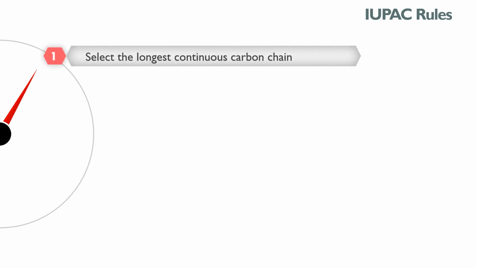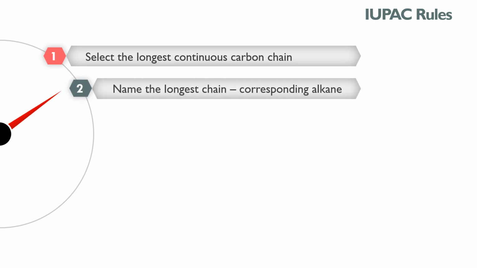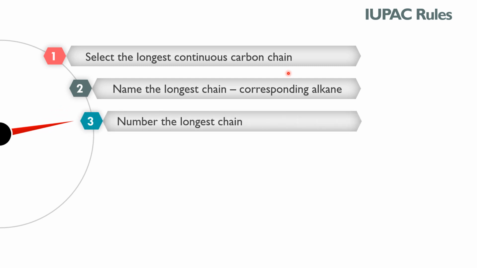So let's see the IUPAC rules for naming of nitro compounds. All the rules which are applicable to alkanes will help to give the name to the nitro compounds. First, you have to select the longest continuous carbon chain containing the nitro group. Then, the second step is to name the longest chain depending on the number of carbon atoms in the longest continuous carbon chain. Then you have to number the longest chain in such a way that the substituent-carrying carbon atom possesses the lowest possible number.